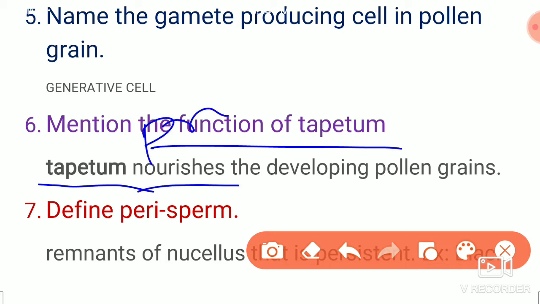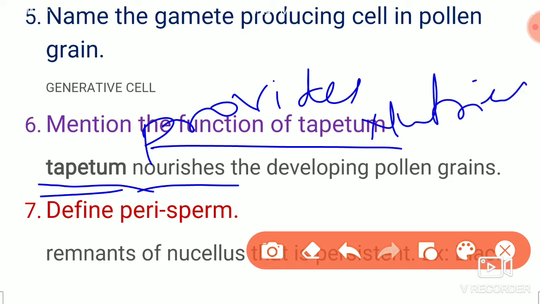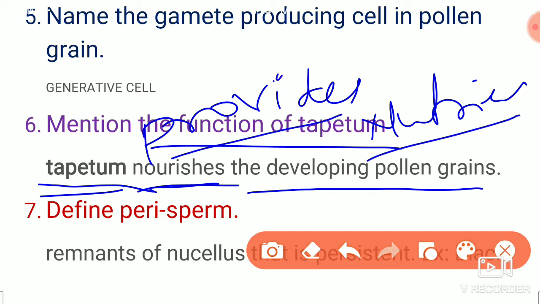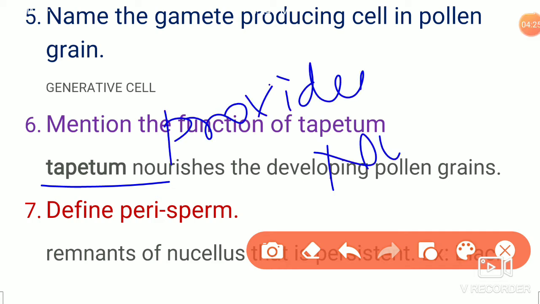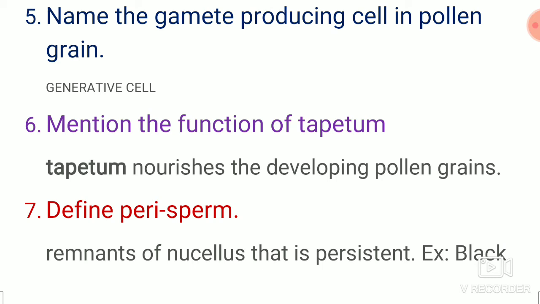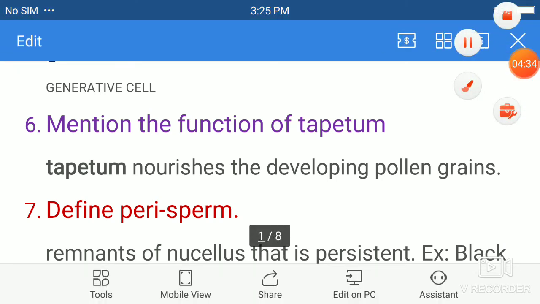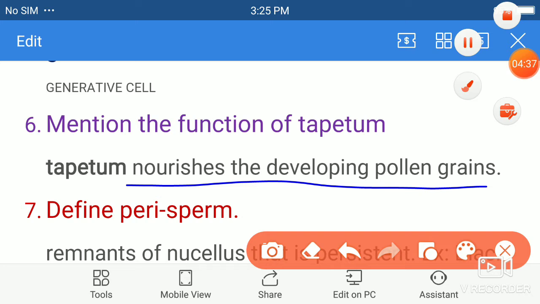You can write it in two ways: tapetum provides nutrients to the developing pollen grain, or you can write tapetum nourishes the developing pollen grain.